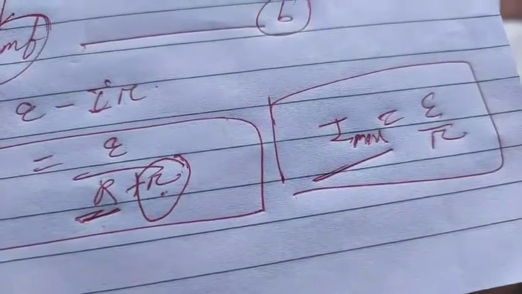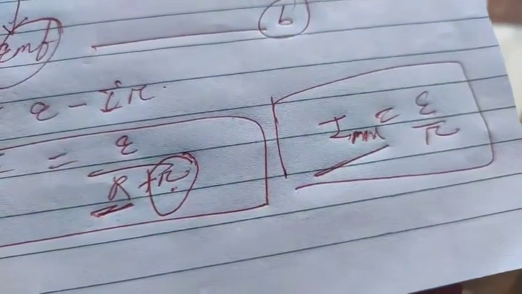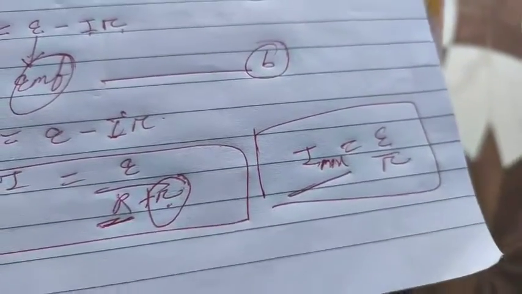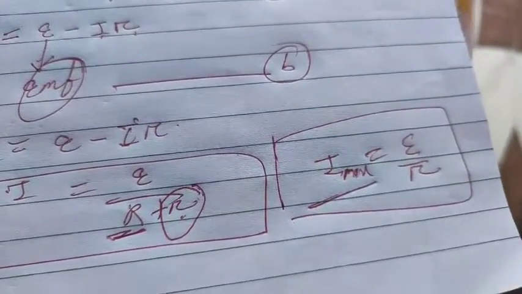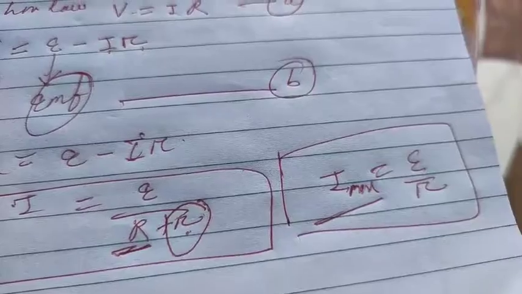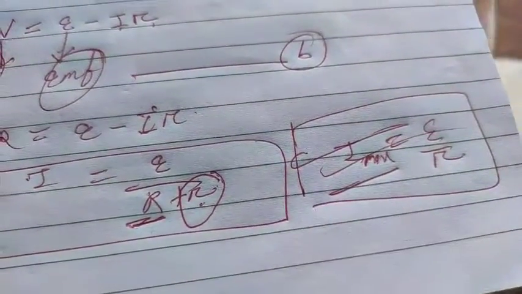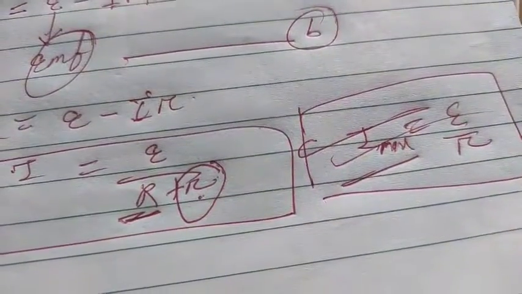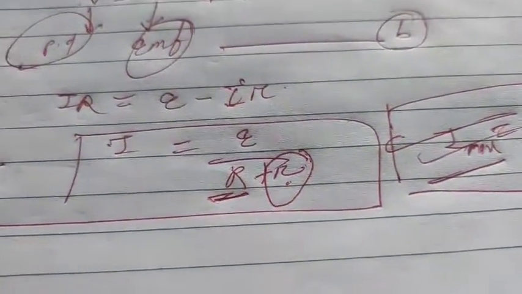But if you are applying any external current through it, student, it is never possible that your external resistance will be 0, because whenever we flow a current, student, there is a collision of electrons, and when there is a collision of electrons, there is some generation of heat and some energy is wasted in the form of resistance, and that resistance is this one. Clear to you? So this is the condition which we are taking. Suppose current is flowing through a circuit and there is no external resistance, then what can we get? I is equal to E by r. Clear to you? I hope so. You have understood this much.